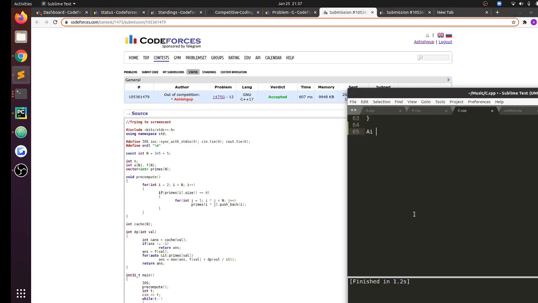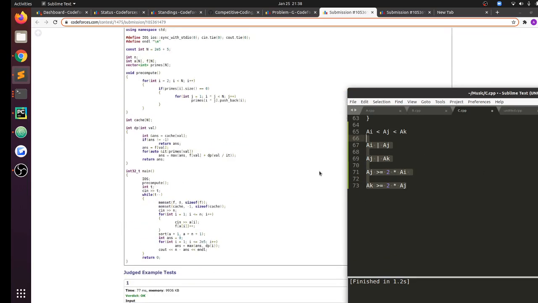Suppose I have ai less than aj less than ak, then ai divides aj and aj divides ak. So because aj is greater than ai, aj has to be greater than or equal to 2 times ai, because 2 is the minimum factor. We need to at least multiply by 2 to get aj, right? Similarly, ak is greater than or equal to 2 times aj, and so on. That was one of the realizations that I came across.